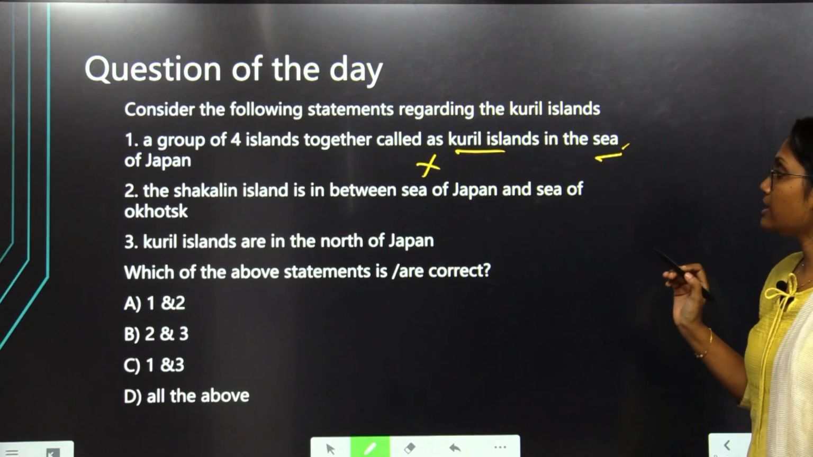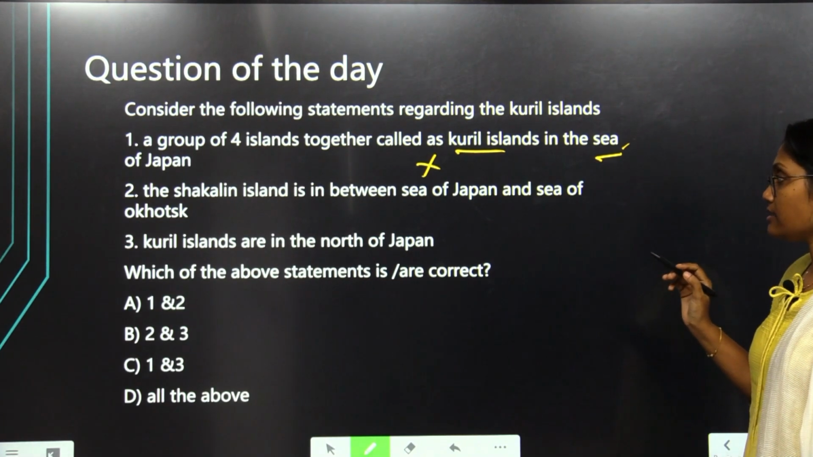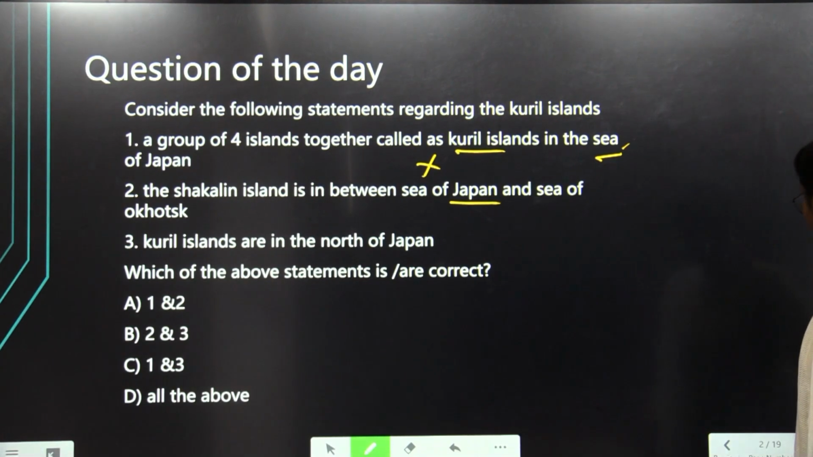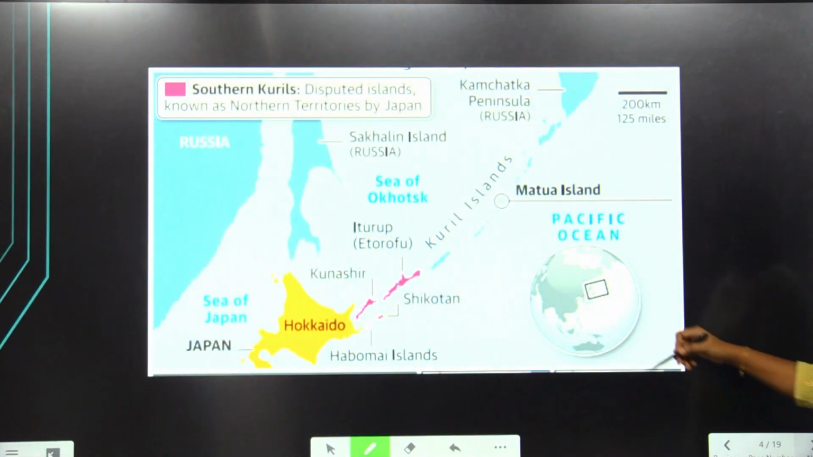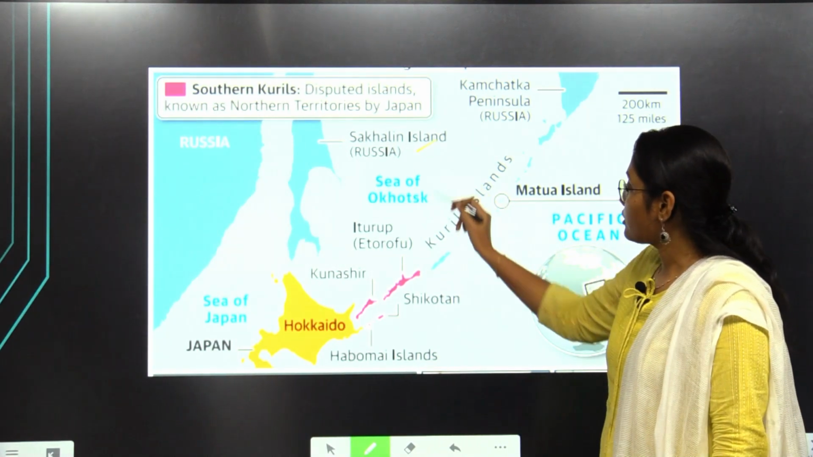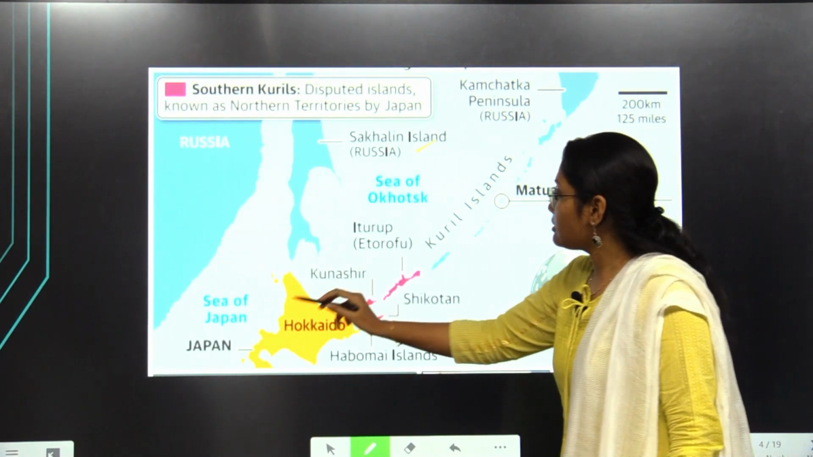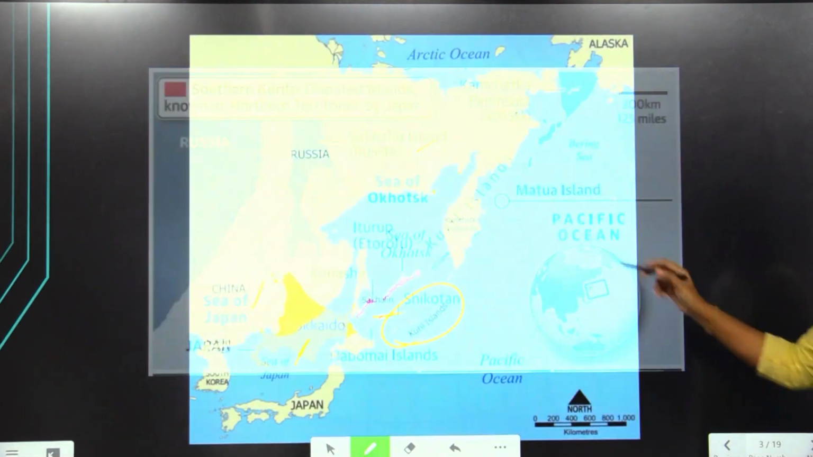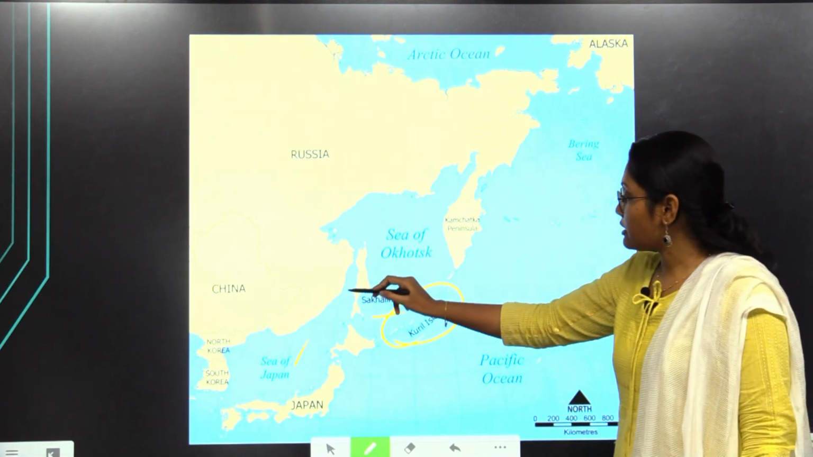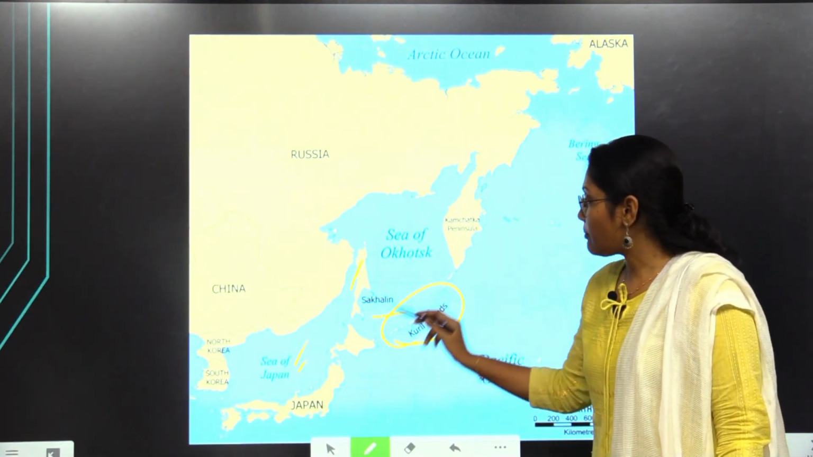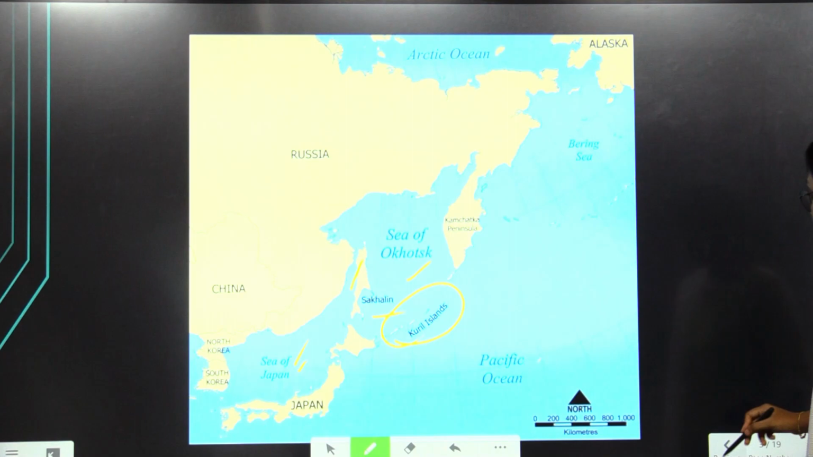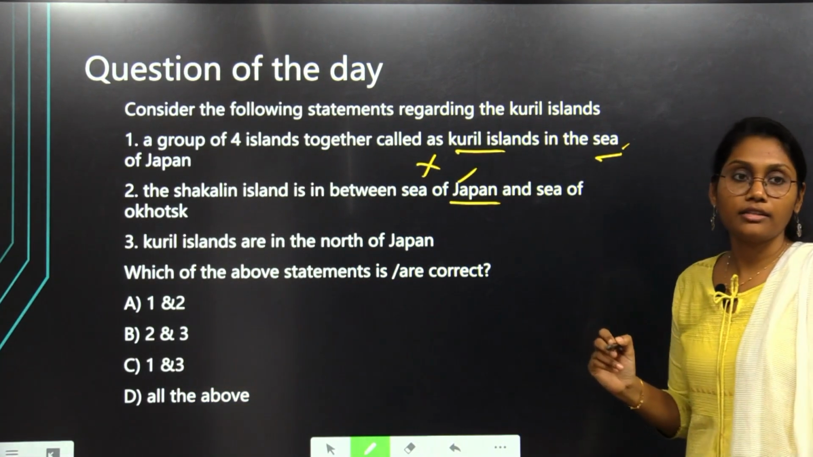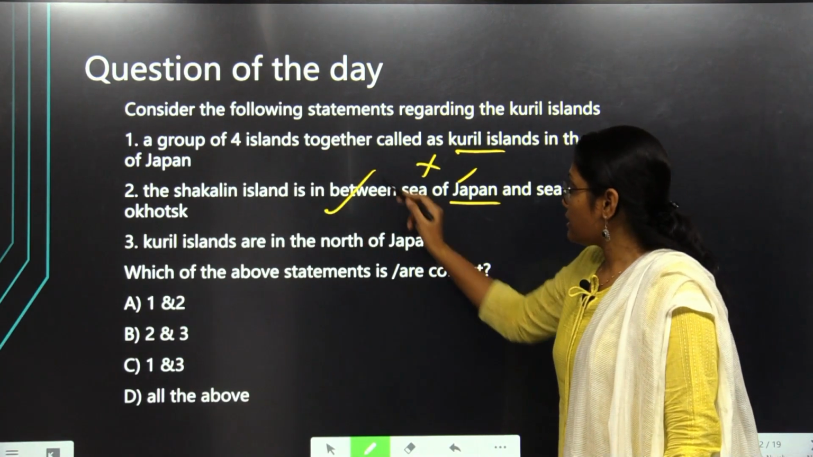The second statement reads: the Sakhalin Island is in between the Sea of Japan and the Sea of Okhotsk. If you look at the map, this is the Sakhalin Island, and it is in between the Sea of Japan and the Sea of Okhotsk. Clear? So the second statement is correct.